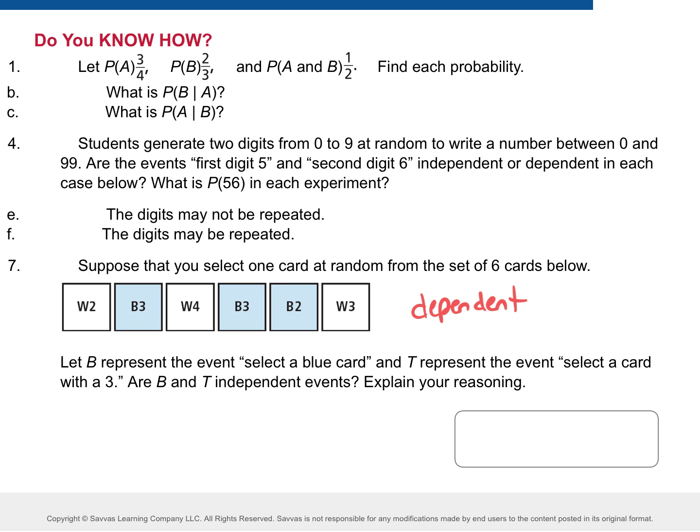Okay, what if I said selected a blue card and selected a number 4? Those are independent, right? Because there's no overlap there. Okay, so let's stick with this. Out of the blue cards, what is the probability that I draw a 3? 2 out of, think just the blue cards. 3. Yep, out of the blue cards, how many of them have the 3? Yep. So we are going to get more practice with conditional probability on IXL. So go ahead and get your Chromebooks out.